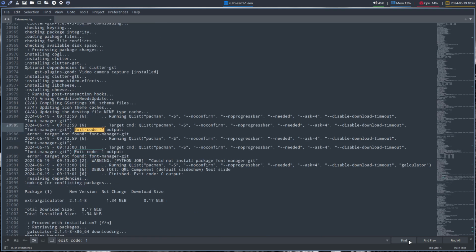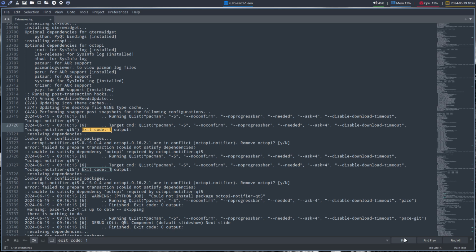So this is something interesting. It's already recorded in the past. Font Manager Git, we've removed it, frustration software, but Font Manager is there. So the Git version is out. Too many issues with it, can't build it, et cetera. So get rid of it, and then just Font Manager is there.